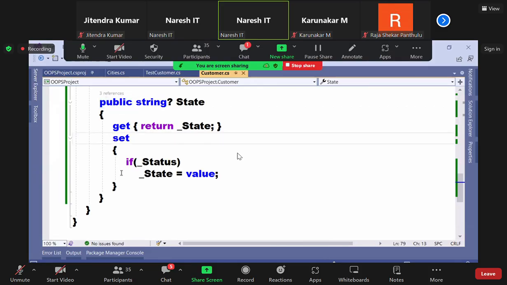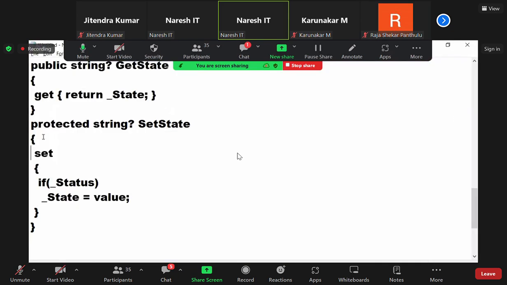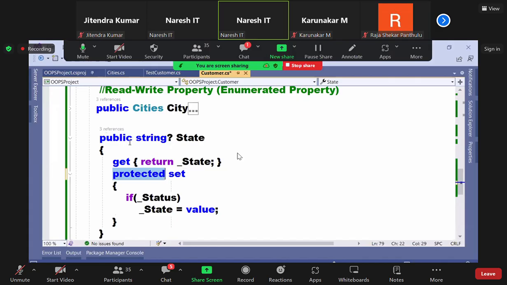Means you can directly say now, protected. So get is public, set is protected. No need to write command. Which one is simple now? Writing to or using protected here.